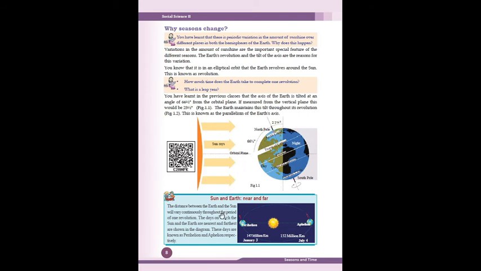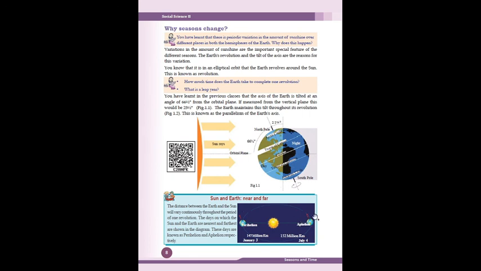Here is one picture showing the distance between the Sun and Earth, near and far. Here are the names aphelion and perihelion. The distance on this day is 152 million kilometers, on July 4, and here it is written 147 million kilometers, on January 3rd. The distance between Earth and Sun varies continuously throughout the period of one revolution.